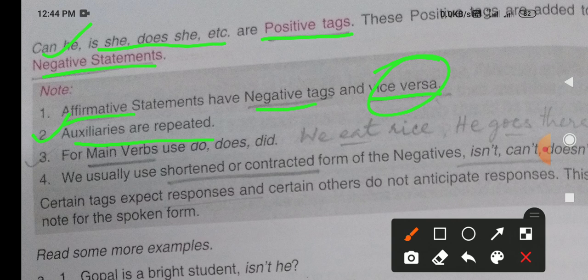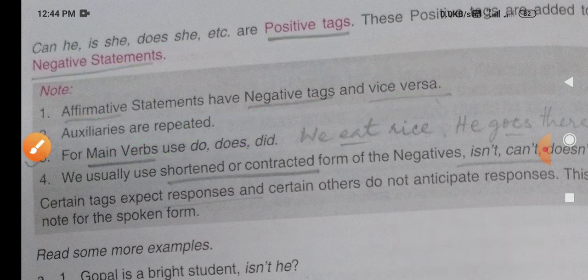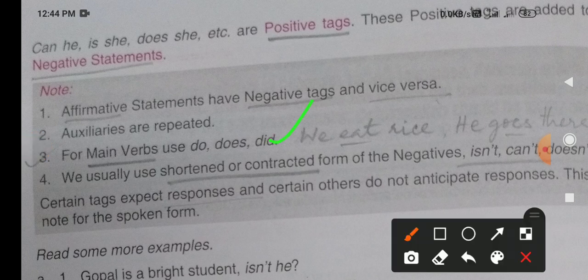Next, for main verbs we can use do, does, etc. All these are given here for the main verb. Suppose we eat rice. I have written it here. You can see it is a main verb. We eat rice. So we have to add that type of thing. Do, does, did, etc. can be used here because there is no auxiliary or helping verb, only the main verb is given in this statement. Then we can use the extra do, does, did, etc.